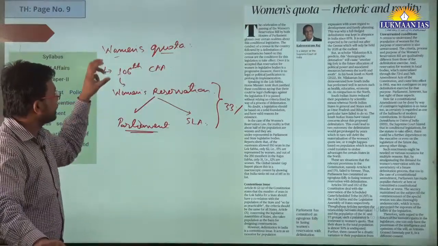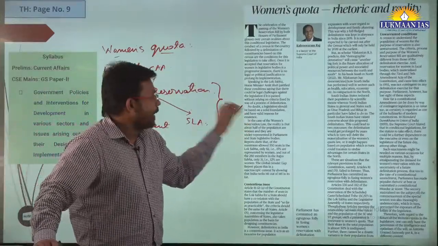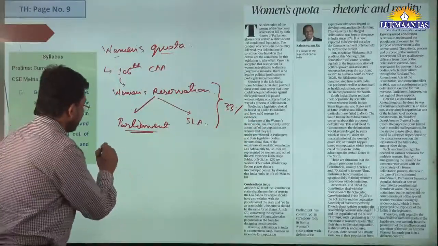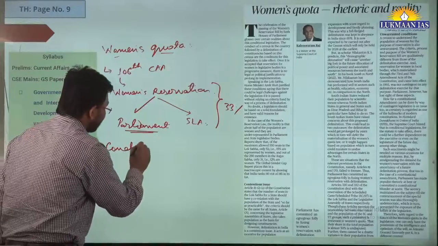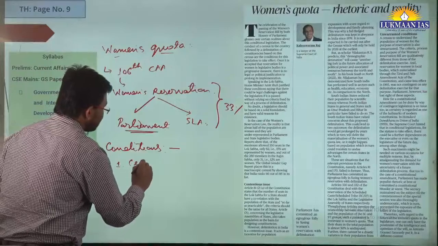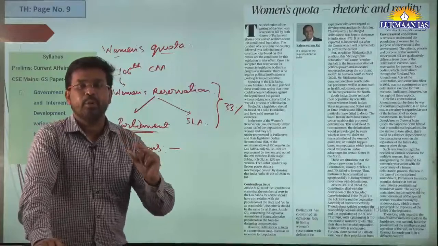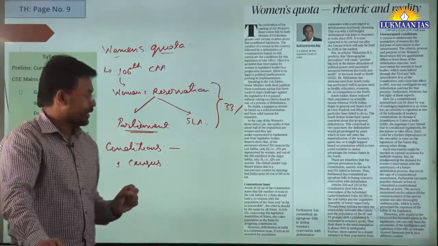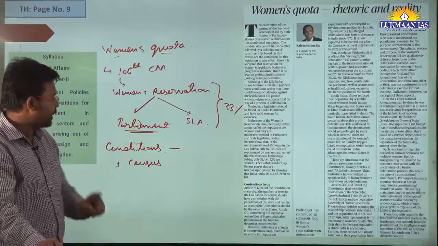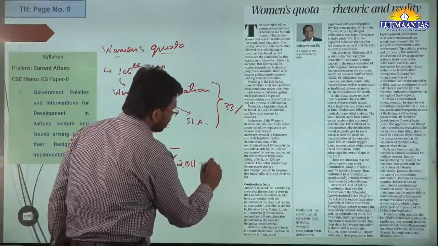By bringing this legislation, the government should have made it effective, but they have put two conditions on it. We need to understand those conditions. One of the conditions is that they want to conduct a census first. Census means counting the population, done once every 10 years in India. The last census was conducted in 2011.